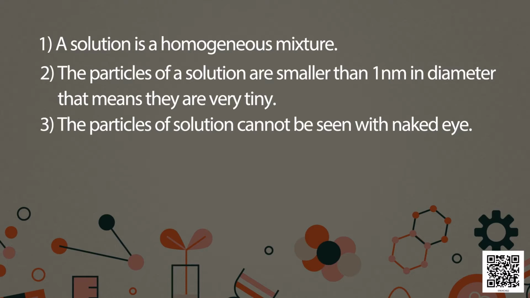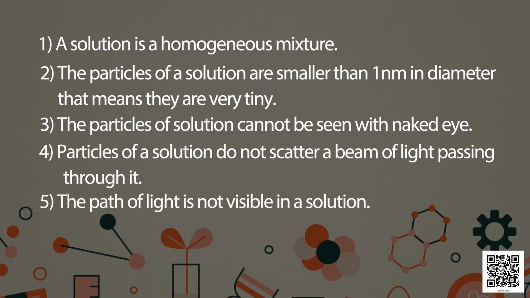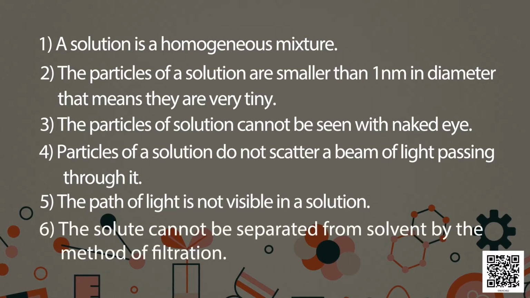Because of their small size, particles of a solution do not scatter a beam of light passing through it. The path of light is not visible in a solution. The solute cannot be separated from solvent by the method of filtration.